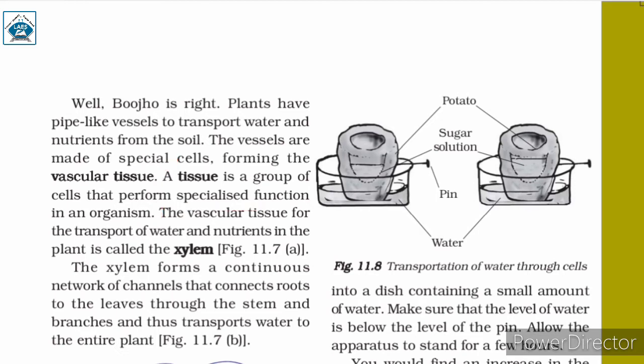Firstly, let us discuss xylem. The vascular tissue for transport of water and nutrients in the plant is called xylem. It is a vascular tissue that is responsible for transporting nutrients and water in the plants. The root cells absorb water and minerals and transport them to the xylem. The xylem forms a continuous network of channels that connects the roots to the leaves through the stem and branches, and thus transports water to the entire plant.